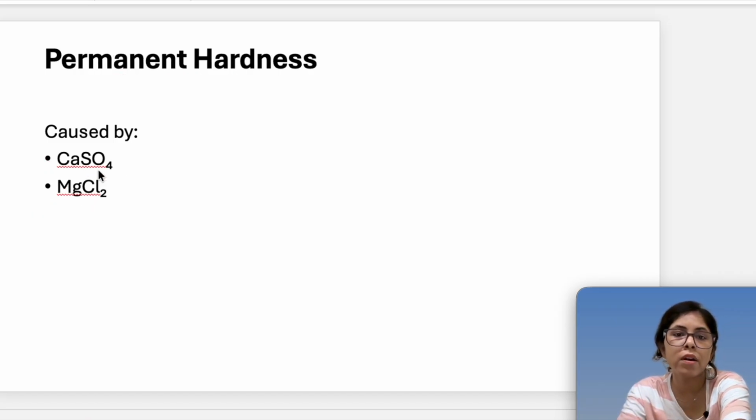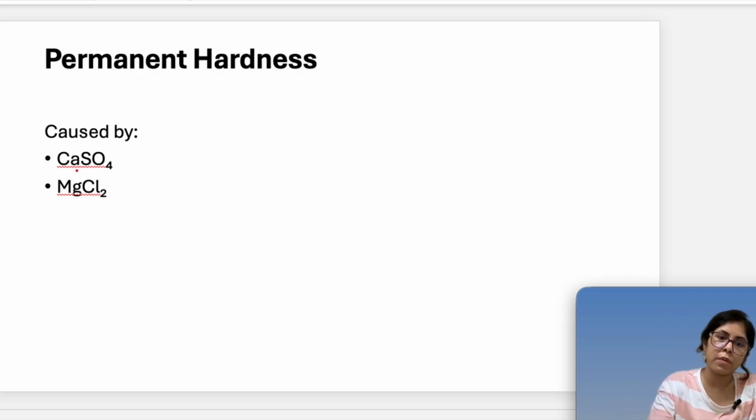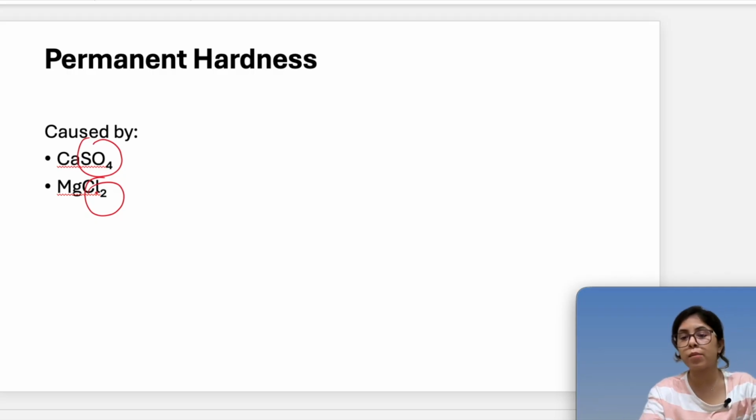And then we have permanent hardness, which is caused by sulfate, chloride, these kinds of ions which are not the carbonate ones, as I already explained. So it will create permanent hardness.